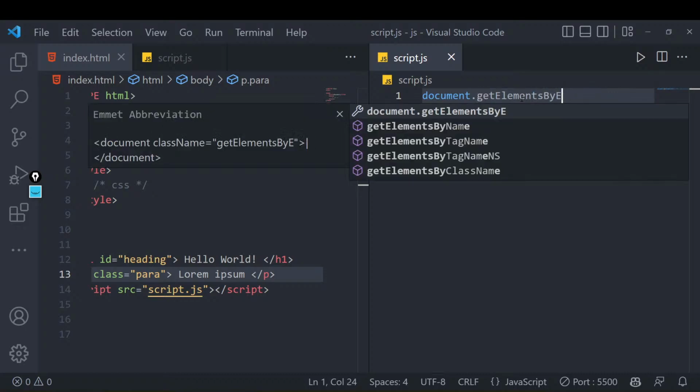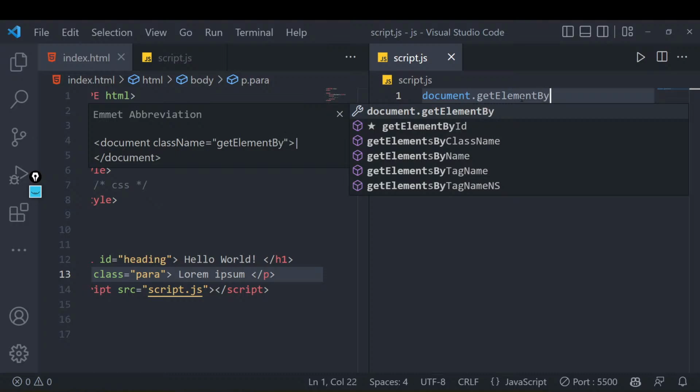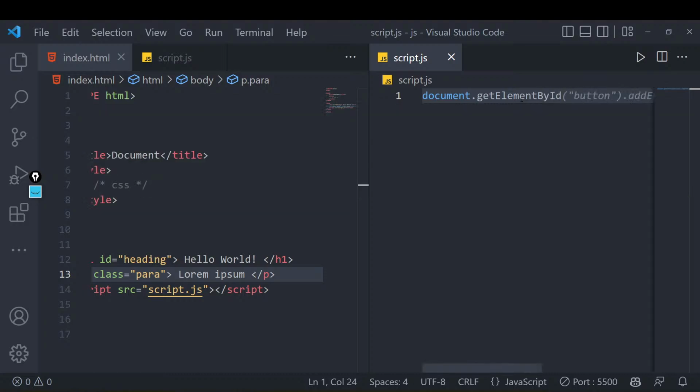Let's stick to that part, by ID, because that we have done already, right? So I'll do one thing. I'll write the ID that I want to select it by. I want to select it by the heading ID, right? So I've written that heading now, and I'll do what?